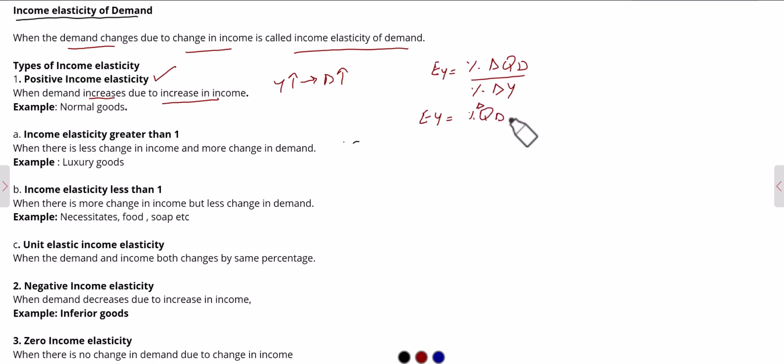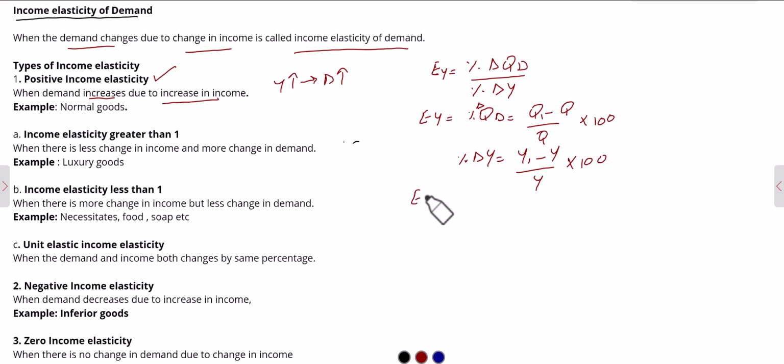Percentage change in quantity demanded is equal to Q1 minus Q divided by Q into 100. Here Q1 is showing the current quantity and Q is showing the previous quantity. And for income level, percentage change in income is equal to Y1 minus Y divided by Y into 100. Again, here Y1 is showing your current income level and Y is showing your previous income level.